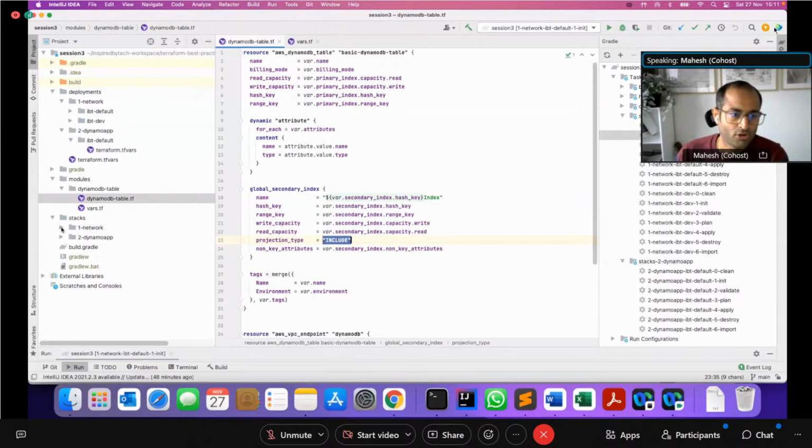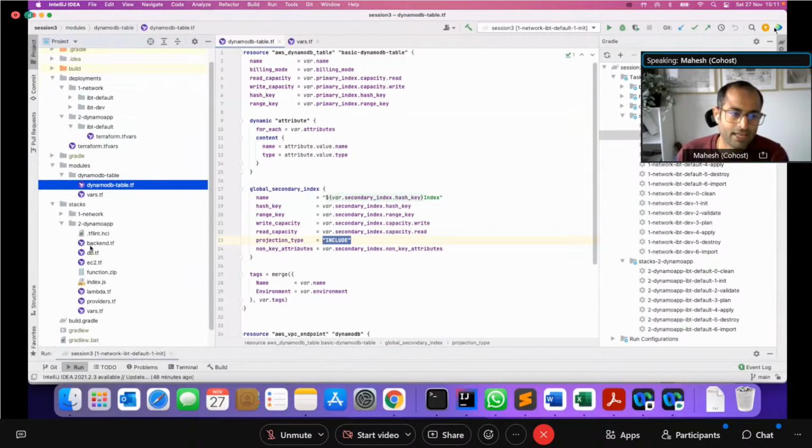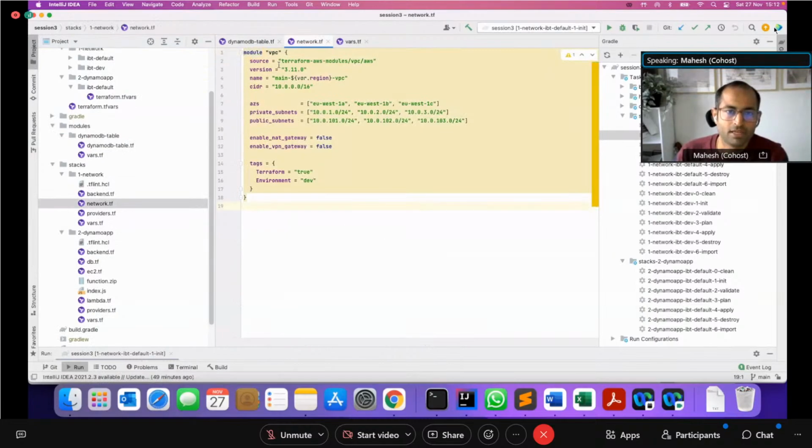Now, this module is then invoked from my stack. Basically, any stack will obviously call the module. So let me first show you the two stacks I have. The first stack is the network, which in this case, all it is doing is using one of the modules that is available on the Terraform registry.